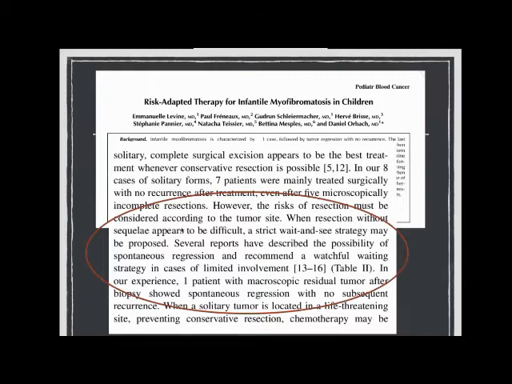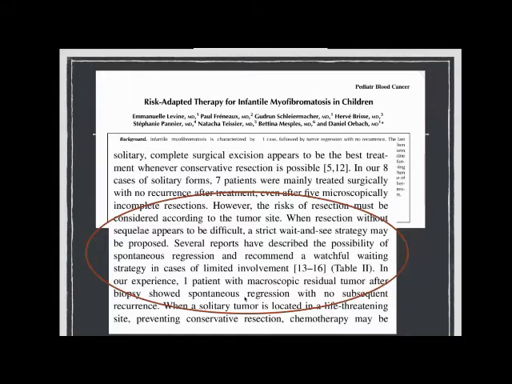When resection without sequelae appears difficult, there are papers where they have watched and waited, and some reports show spontaneous remission. Some reports have discussed spontaneous regression and recommended watchful waiting in cases of limited involvement, and also with positive microscopic margins, they found no increase in recurrence rates.